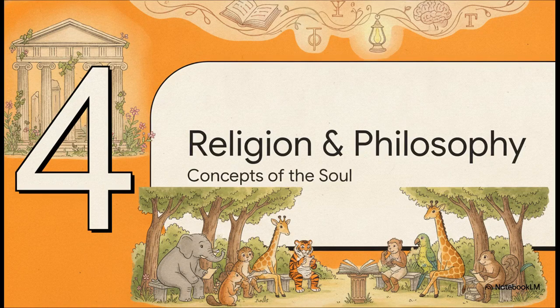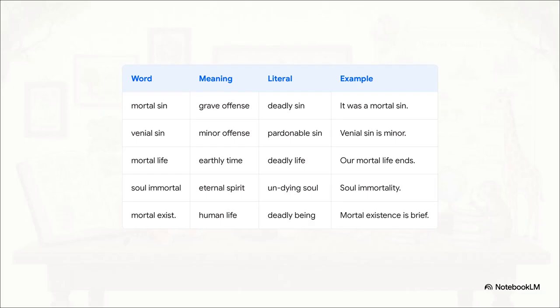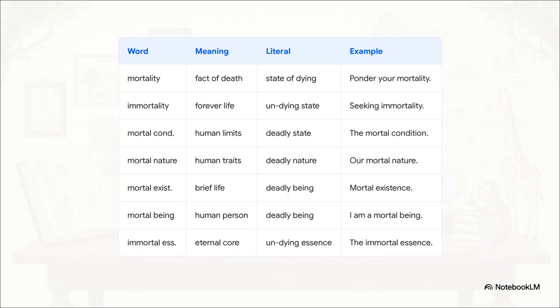Stepping into Section 4, Religion and Philosophy. In this serene, thoughtful space, we can carefully examine the descriptive terms used in religious texts. Notice the stark contrast they draw between a mortal sin, which is one that causes spiritual death, and a venial sin, which is considered less severe. These ancient texts frequently weigh our temporary mortal life, our fleeting mortal existence, against the eternal immortality of the soul. Think about that. These are massive, profound structural concepts, all built entirely on that single four-letter root. And philosophers?